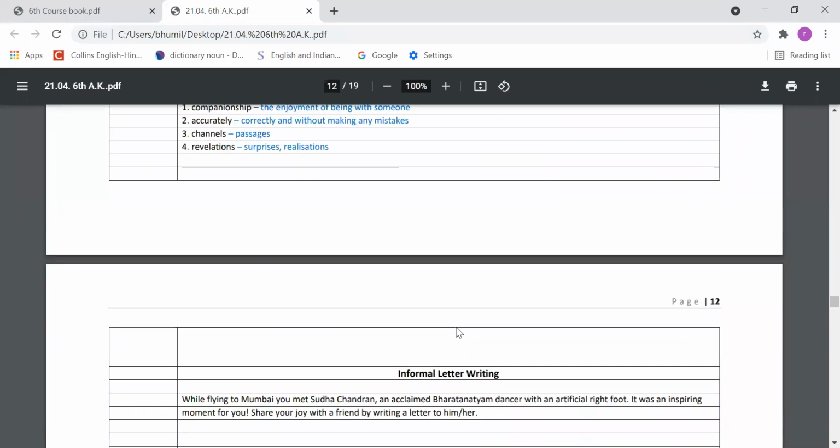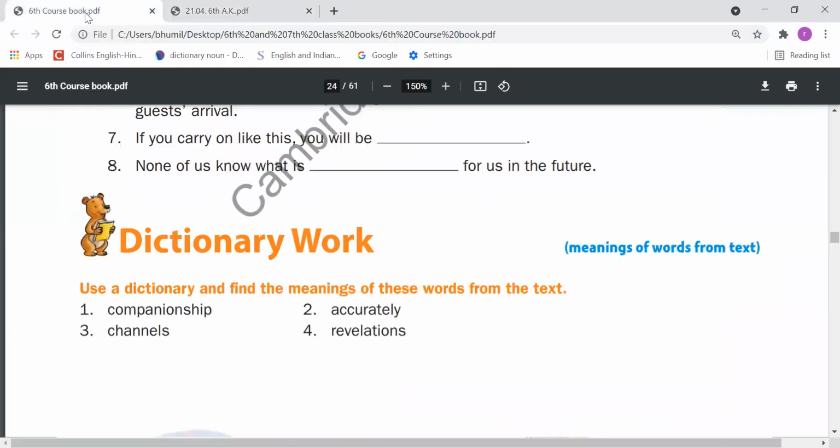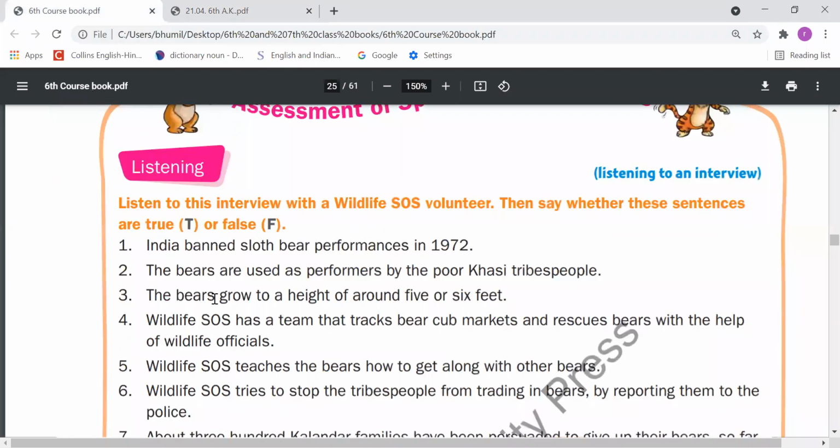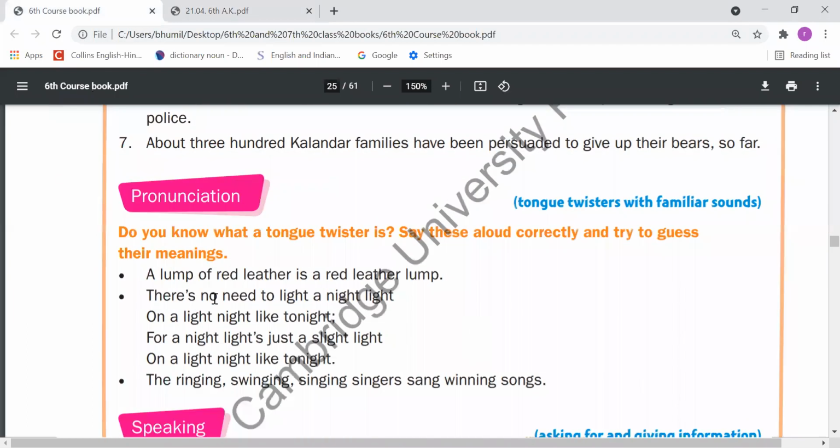Then again come on the book pages. So listening you have to skip. Now let's come on the pronunciation. So do you know what a tongue twister is? Say these aloud correctly and try to guess their meanings.